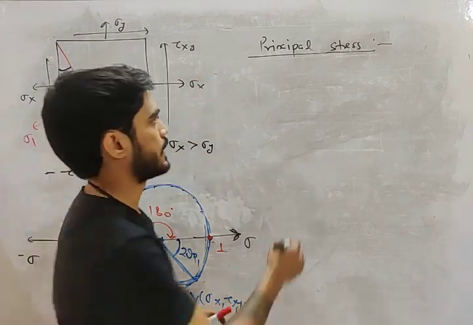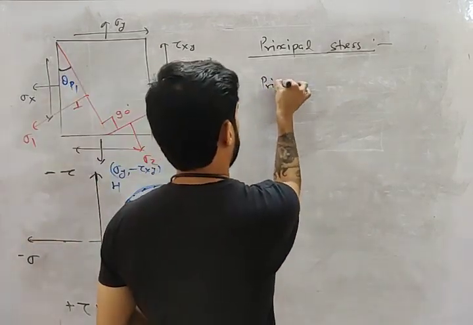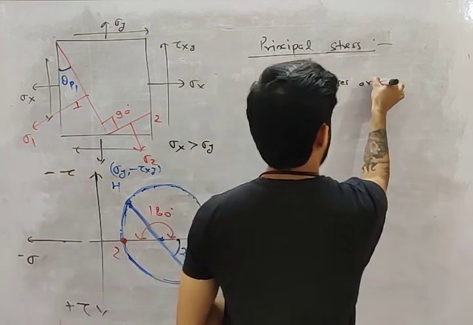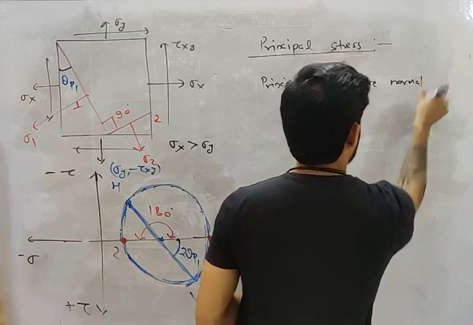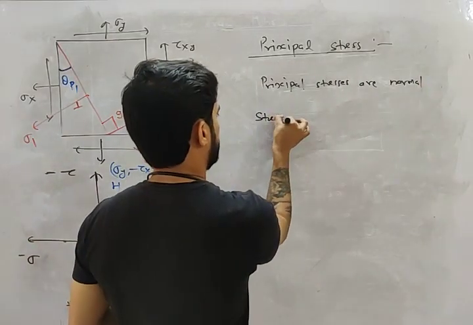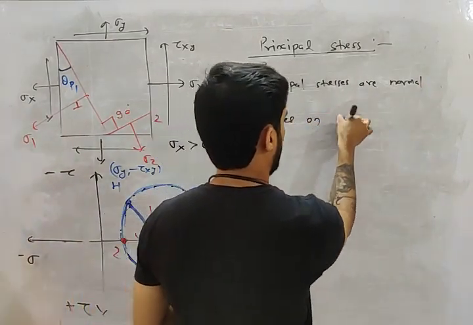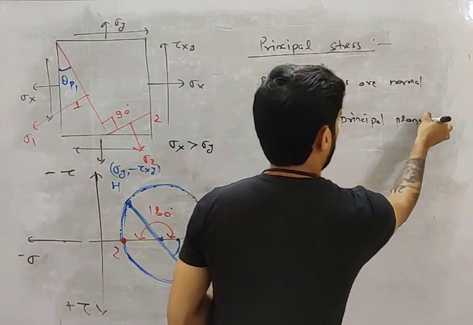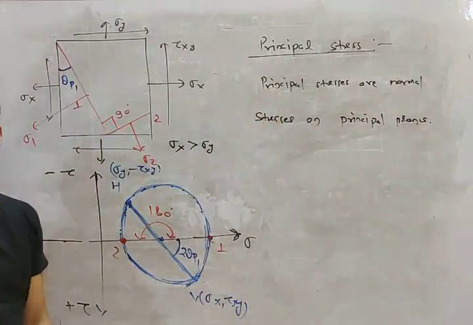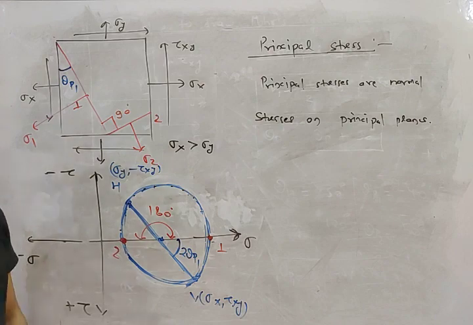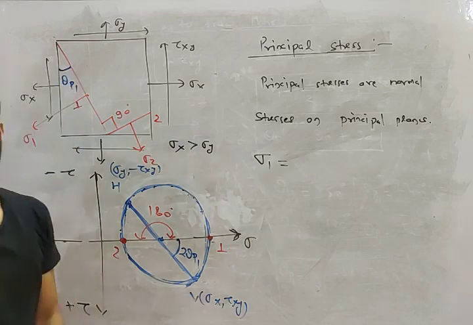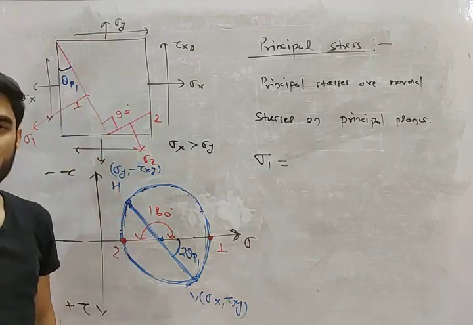So what are principal stresses, my friend? Principal stresses are normal stresses on principal planes. Now, there are how many principal planes? 3 principal planes.